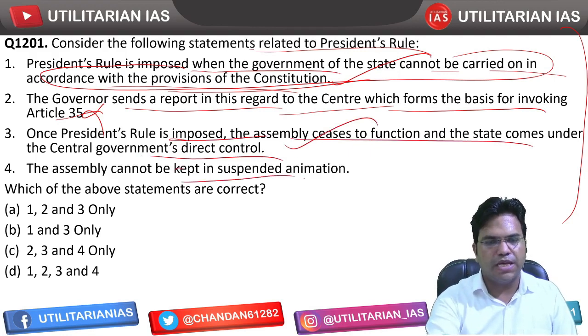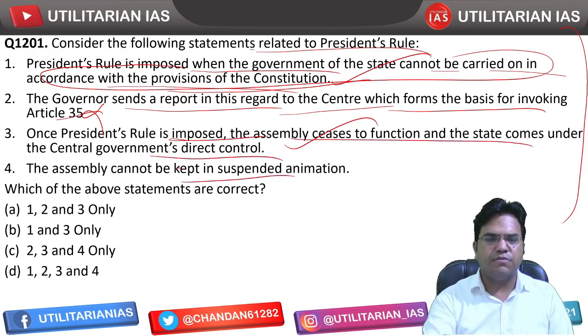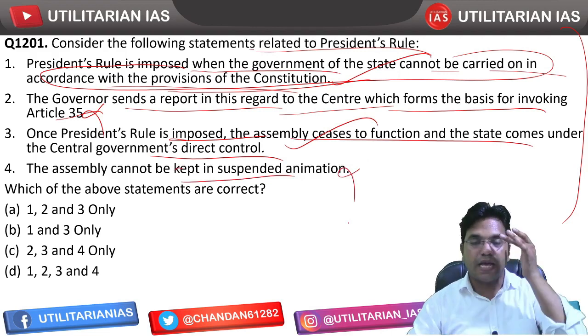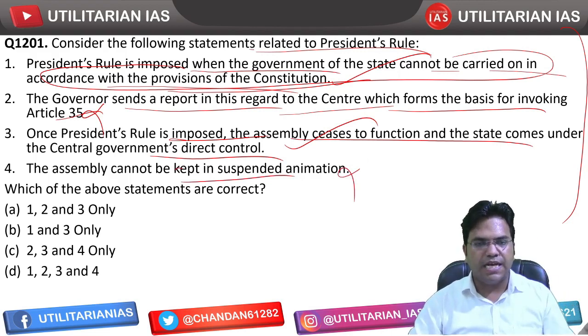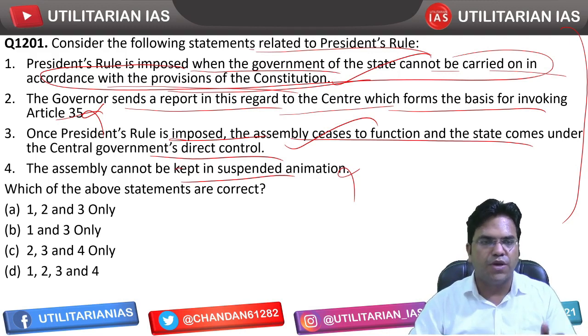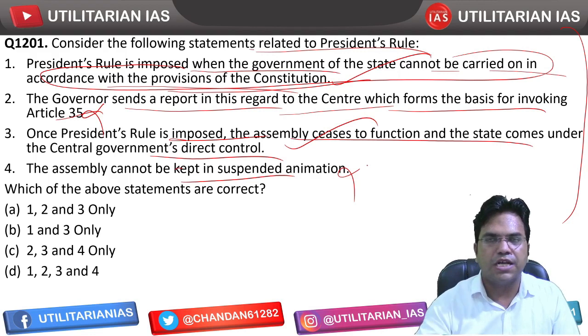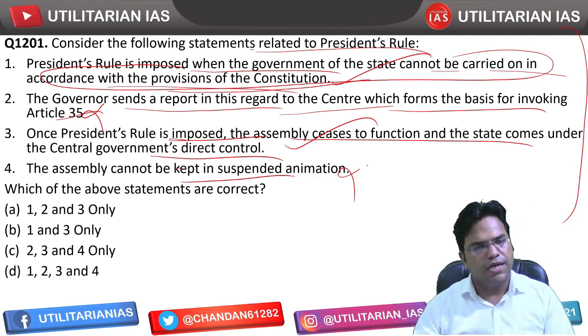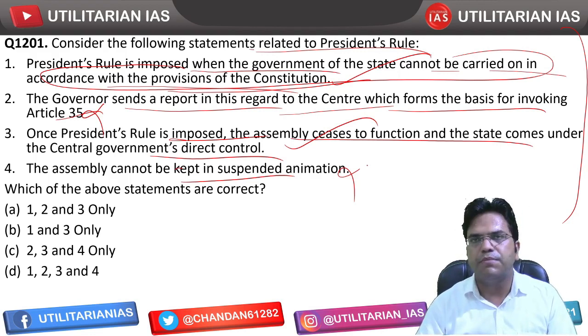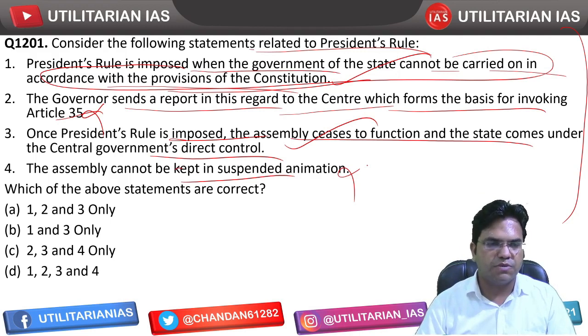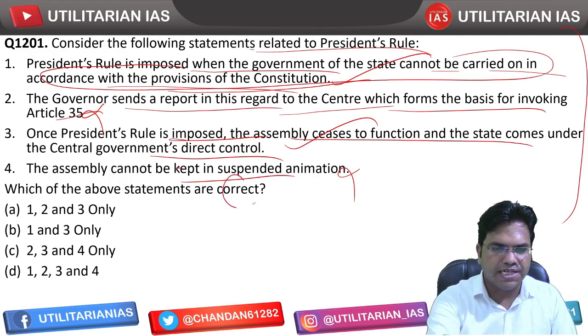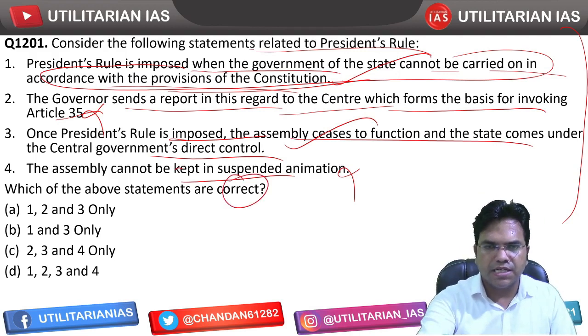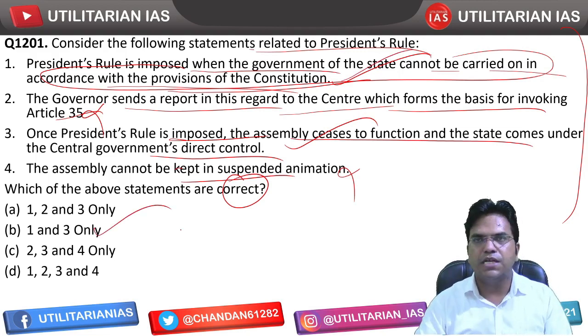The assembly cannot be kept in suspended animation. That's incorrect. The assembly can be kept in suspended animation, at least for the period until the Parliament has approved the operationalization of Article 356. Until then, the assembly will be kept in suspension mode. So which statements are correct has been asked. You can see 1 and 3 are the correct statements, hence B is the right answer.